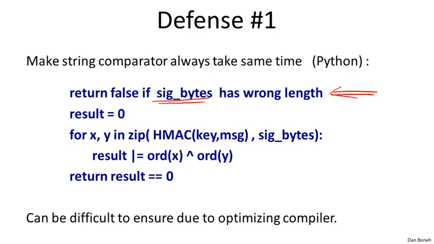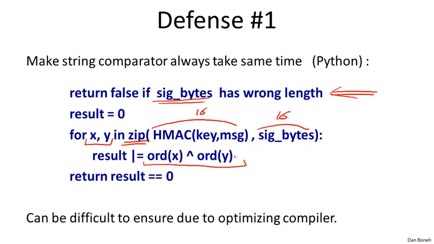So in particular, this uses the zip function in Python, which will essentially, if you are giving it two 16-byte strings, create 16 pairs of bytes. So it will just create a list of 16 elements where each element is a pair of bytes, one taken from the left and one taken from the right. And then you loop through this list of pairs.